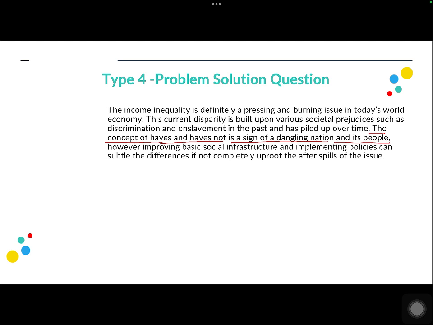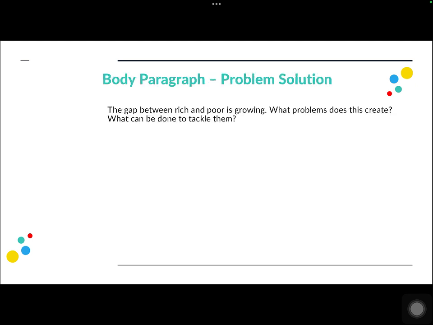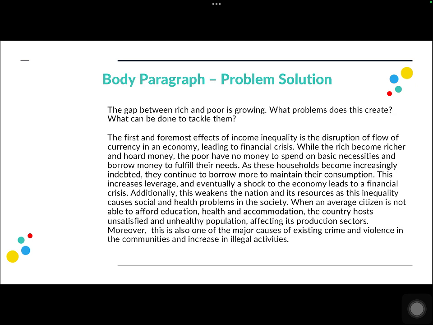So the way I'm acknowledging what problems does it create is that it creates a lot of problems from the perspective of a national economy, right? And so how can one tackle them? However, improving basic societal infrastructure and implementing policies can settle the differences, if not completely uproot them. So I'm saying that improving social infrastructures and implementing related policies can actually solve these problems, right? Now let us elaborate on these two questions in our body paragraphs. In the first paragraph, I'll be talking about the problems, and in the second paragraph I'll be talking about the solutions.